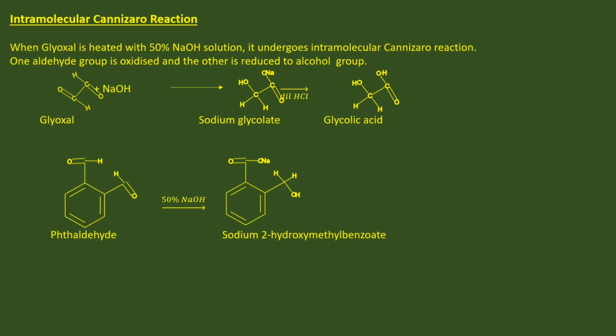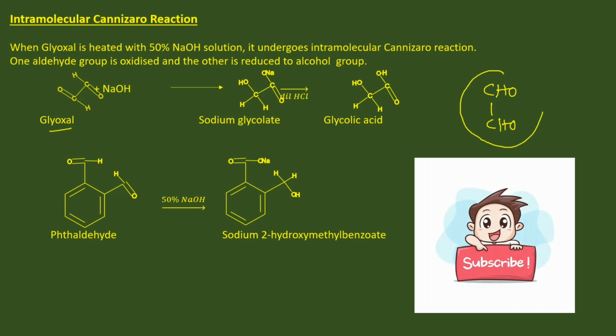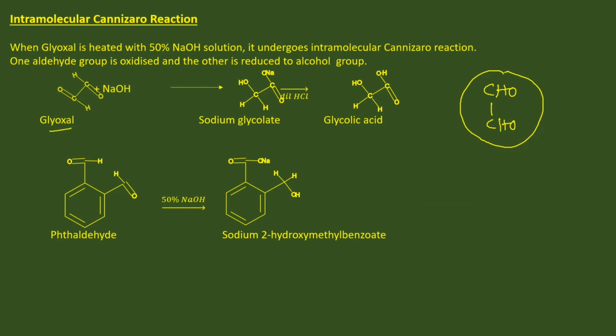Now intramolecular Cannizzaro reaction. When a glyoxal molecule is heated with 50% caustic soda solution, it undergoes intramolecular Cannizzaro reaction. One aldehyde group is oxidized and another aldehyde group is reduced to alcohol group.